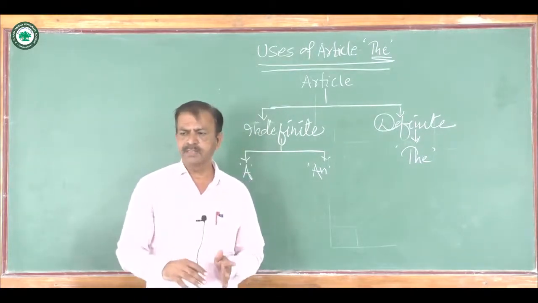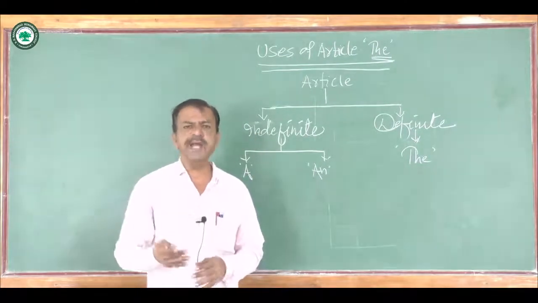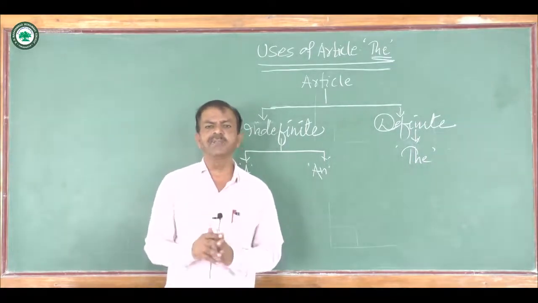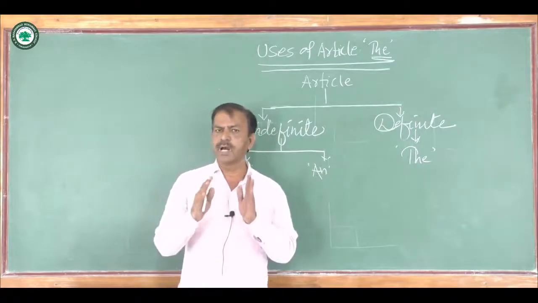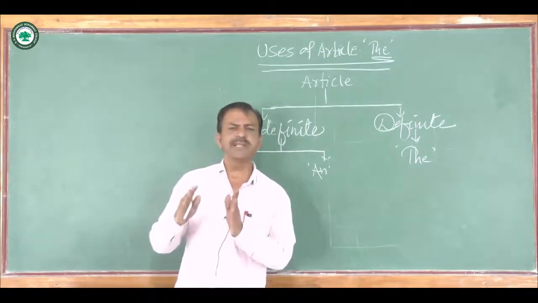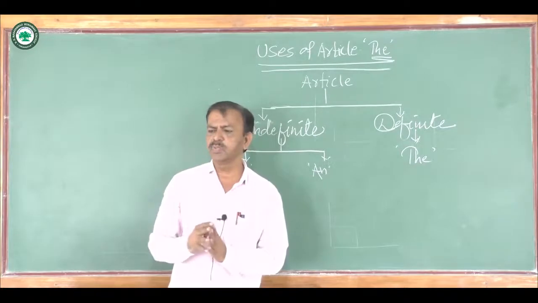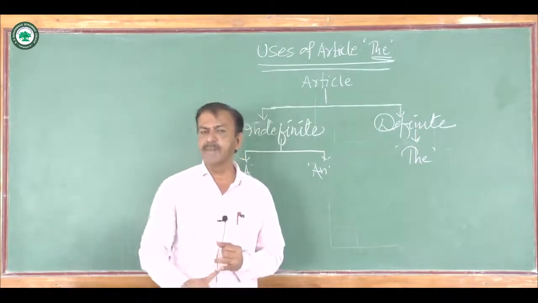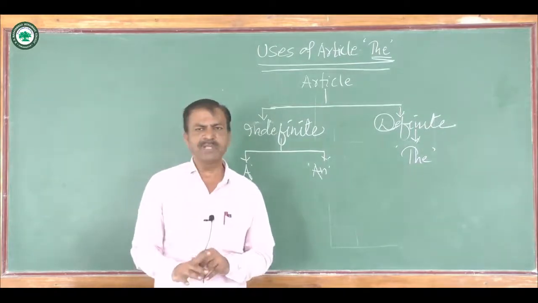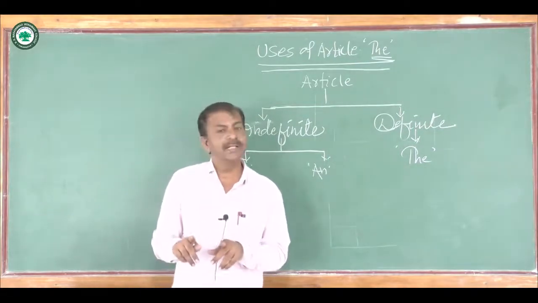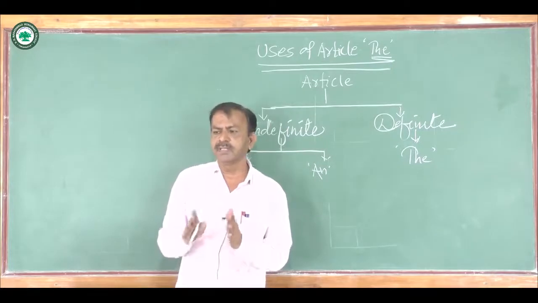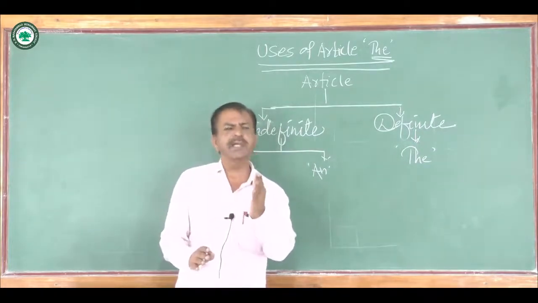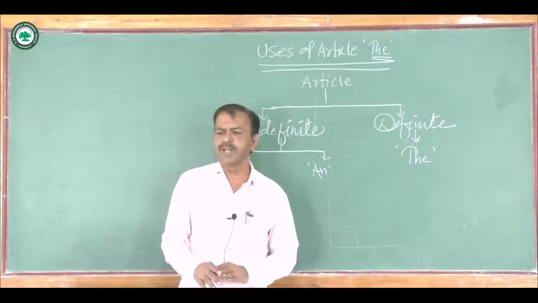Next, when an abstract noun defines the quality of the noun, the definite article the is used. For example, he is the justice of peace. Here, justice means judge. The abstract noun is used to define the quality of the noun.